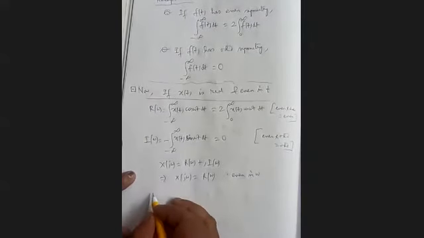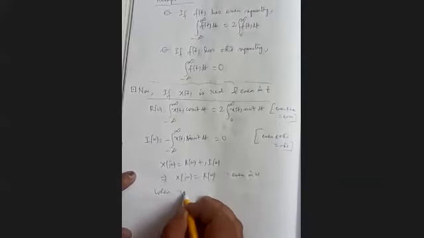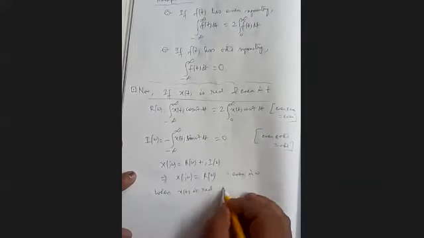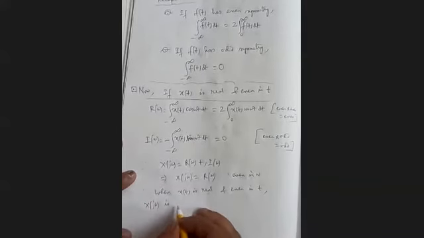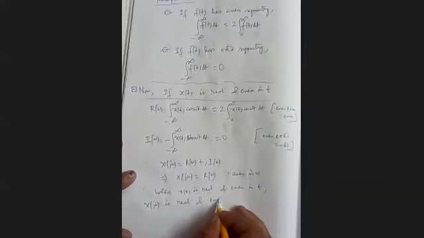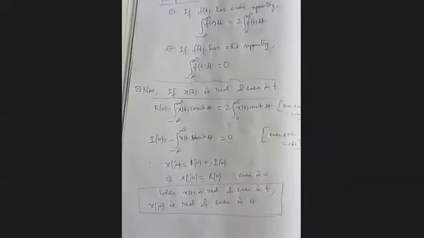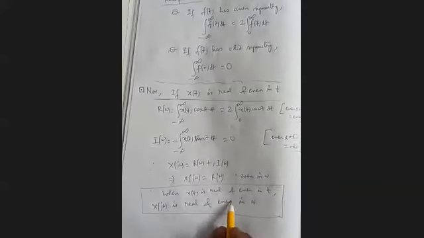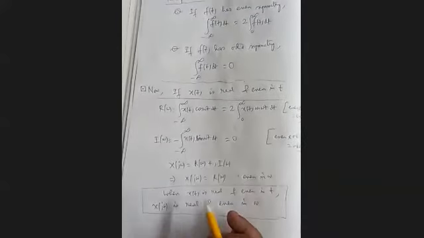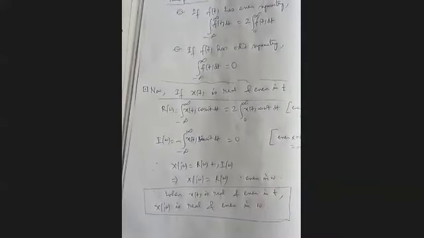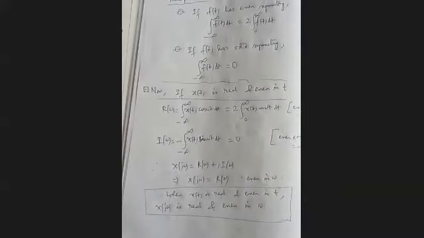Therefore, we can say that when x(t) is real and even in t, X(j omega) is real and even in omega. So this is our conclusion. When x(t) is a real and even function in t, its Fourier transform X(j omega) is always real and even in frequency, because R(omega) is always even in frequency. I already told you just before. So I(omega) is 0. Next.